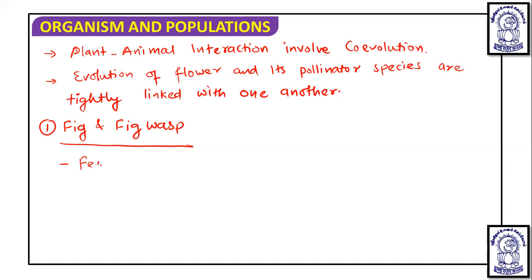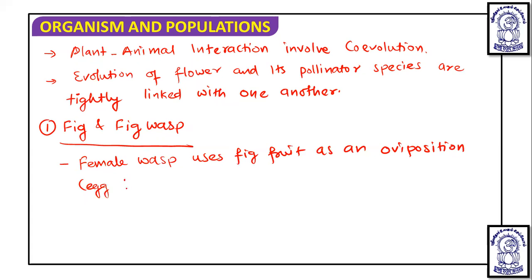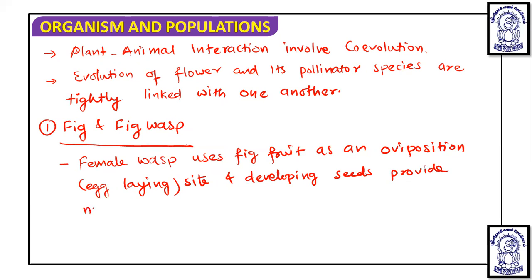So now here what happens, the female wasp uses the fig fruit as an oviposition, or we can say egg laying site, and the developing seeds, that is the oviposition or egg laying site and developing seeds, provide in turn nourishment to the wasp larva.